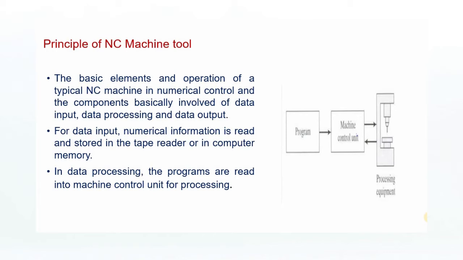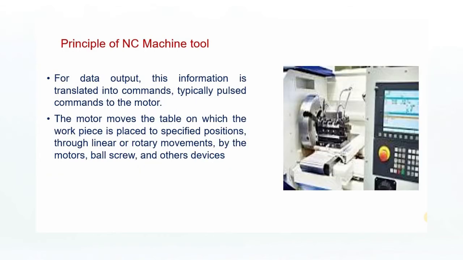In data processing, the programs are read into the machine control unit for processing. In data output, the information is translated into commands, typically pulsed commands to the motor. The motor moves the table on which the workpiece is placed to specified positions through linear or rotary movements by motors, ball screws and other devices.